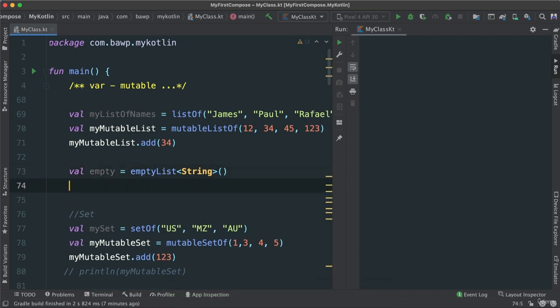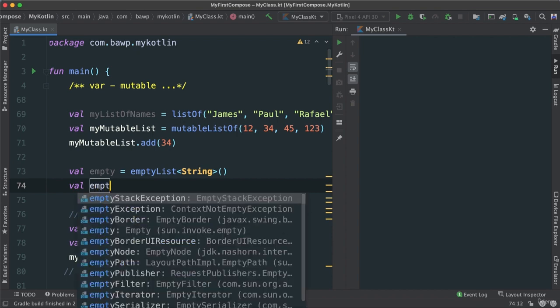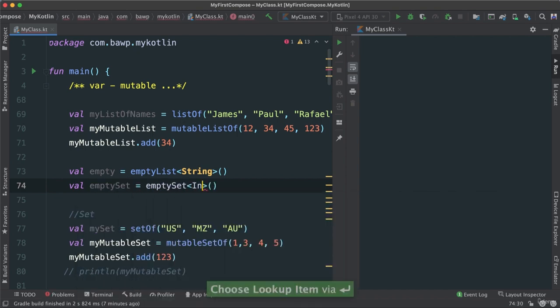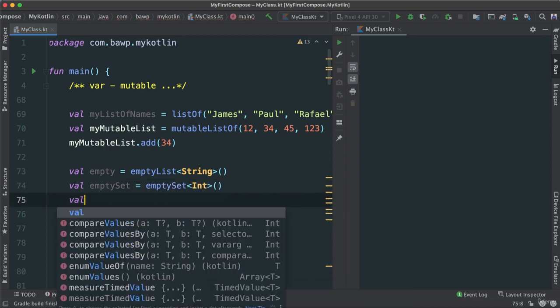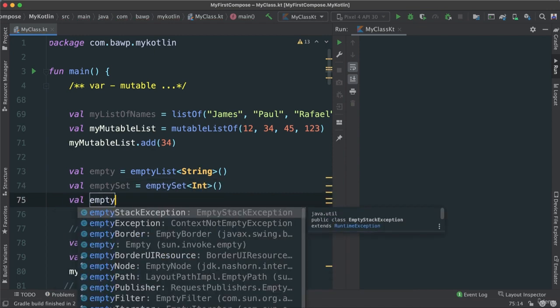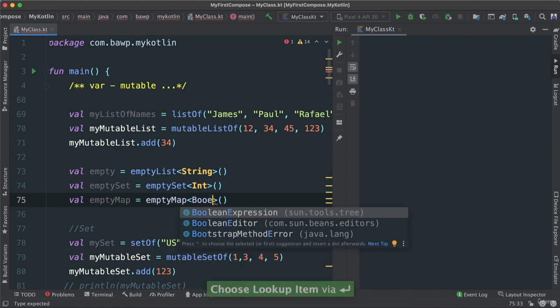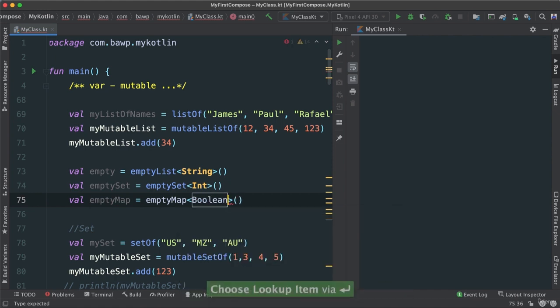And I can do the same for a set. Get val emptySet, say emptySet as such, and it has Int, for instance. And then val emptyMap. This is going to be Boolean if I need to differentiate things like that.